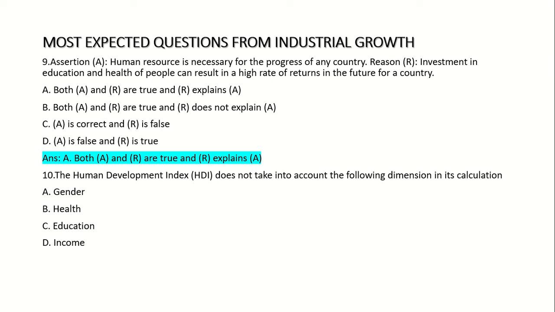10th question. The Human Development Index does not take into account the following dimension in its calculation. Option A. Gender. Option B. Health. Option C. Education. Option D. Income. Answer. Option A. Gender.